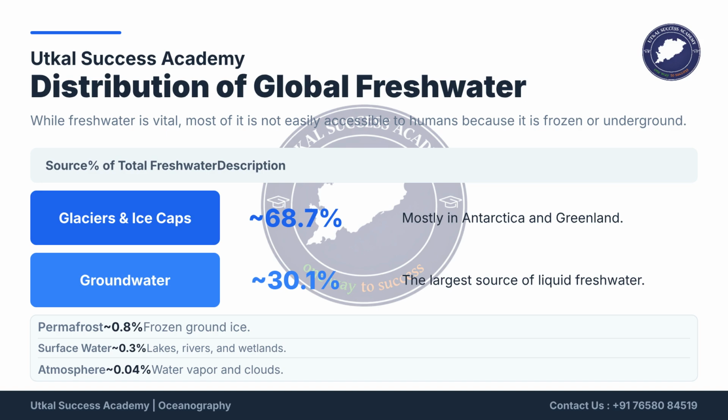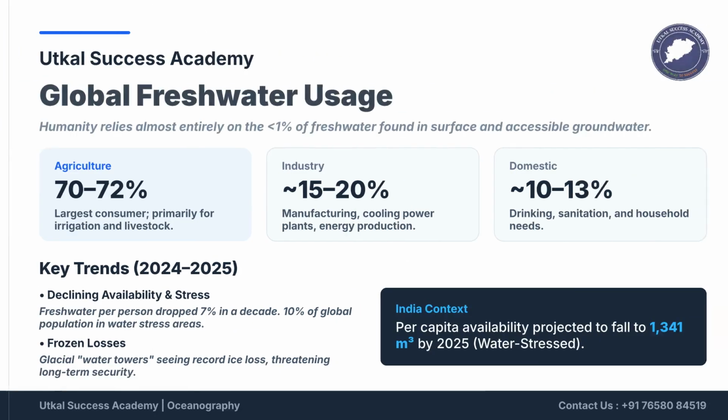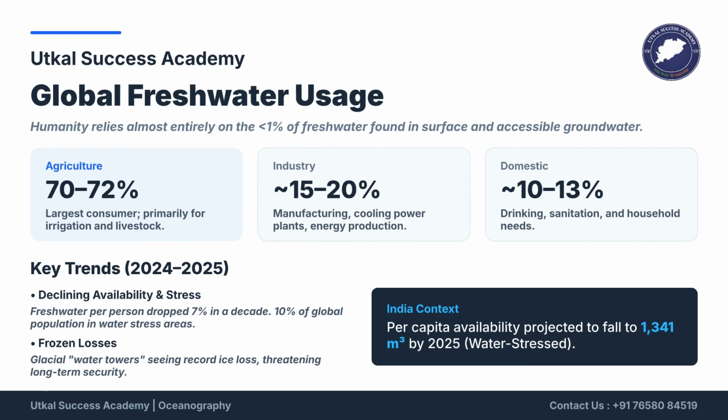Groundwater is the largest source of liquid freshwater, accounting for 30.1%. Less than 1% is found in accessible forms like rivers, lakes, and the atmosphere. Humanity relies on less than 1% of freshwater. The largest consumer is agriculture, using 70 to 72%. Industrial use is 15 to 20%, and domestic use is 10 to 13%.